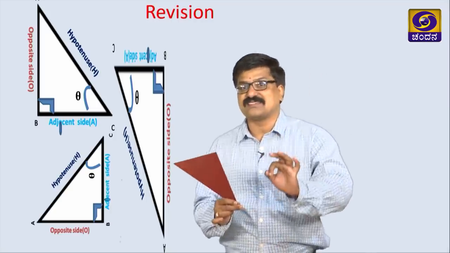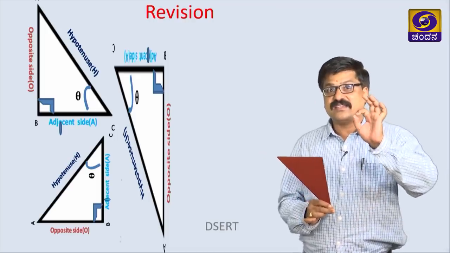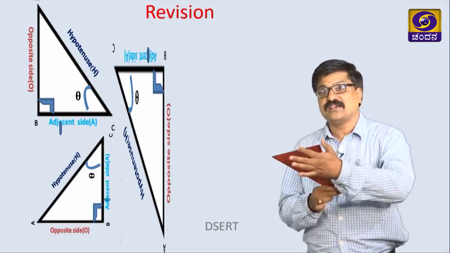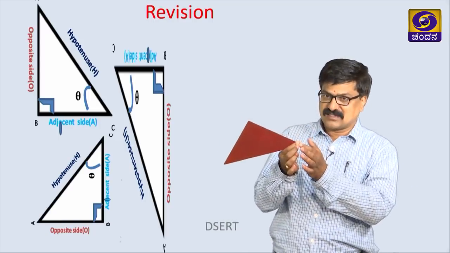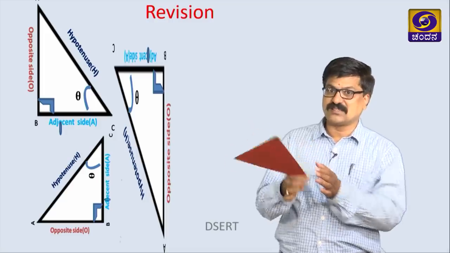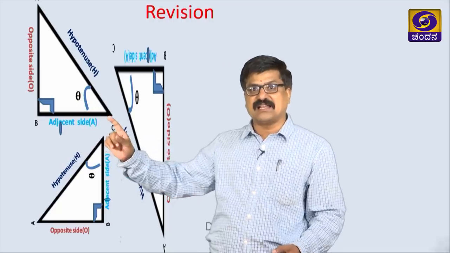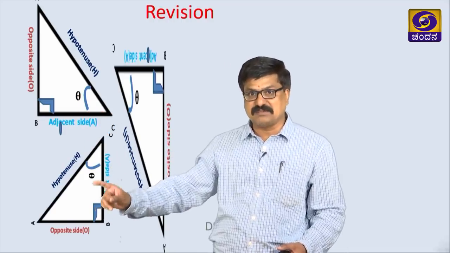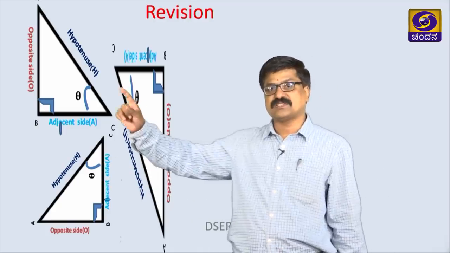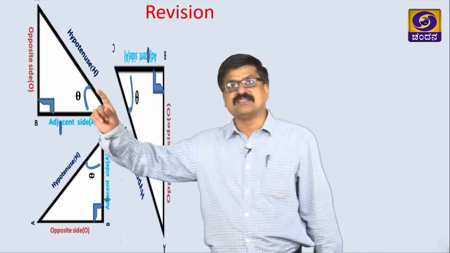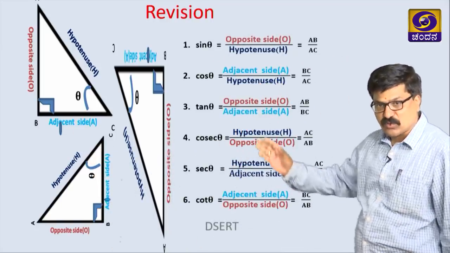In all the cases, we must identify the names of the sides of the right angle triangle if theta is marked. Clear, my dear students? See, in this case, this is triangle ABC, angle C is theta. This is triangle ABC, that is C is theta. Similarly, here C is theta. In all 3 triangles, the trigonometric ratios become the same.